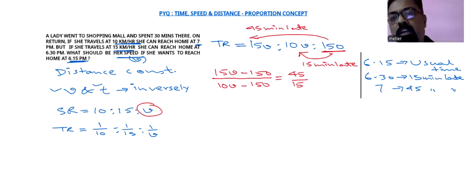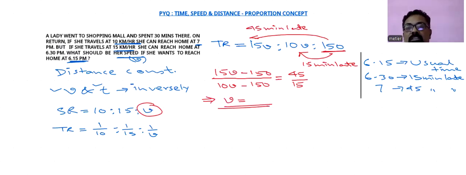If you go with those K, 15VK minus 150K in the numerator, 10VK minus 150K in the denominator, K will be cancelled out. So this ratio will be coming. And if you solve this, you can directly get the value of V. This is the proportion concept. With this calculation, you can easily go for V directly.